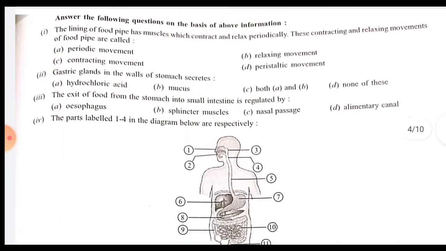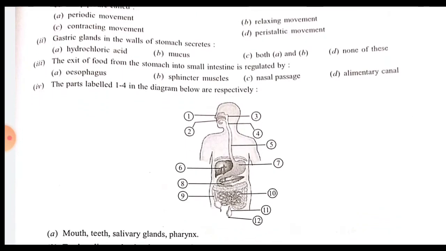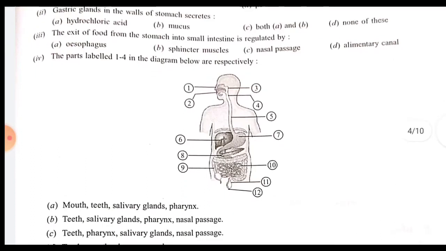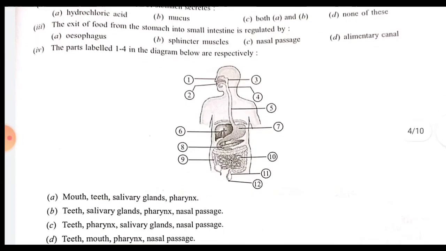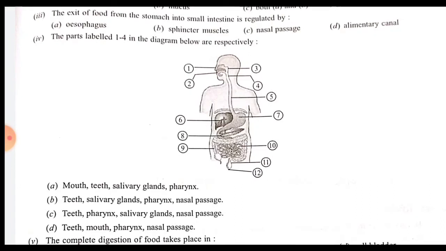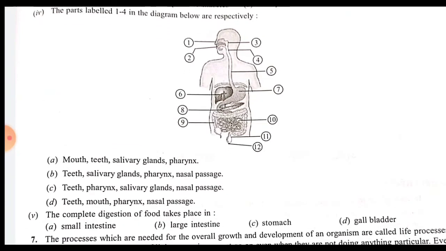Now question number four, you see the diagram. The parts labelled 1 to 4 in the diagram below are respectively. So 1, 2, 3, 4 options are given there. First one, mouth, teeth, salivary gland and pharynx. Second option, teeth, salivary gland, pharynx, nasal passage. Third one, teeth, pharynx, salivary gland, nasal passage. And option number four, teeth, mouth, pharynx, nasal passage.